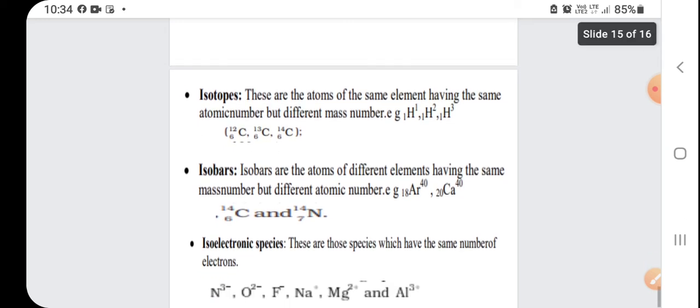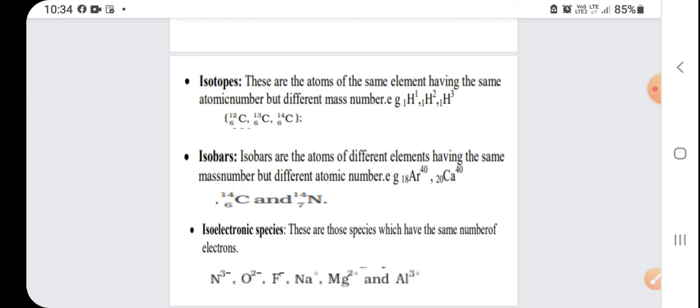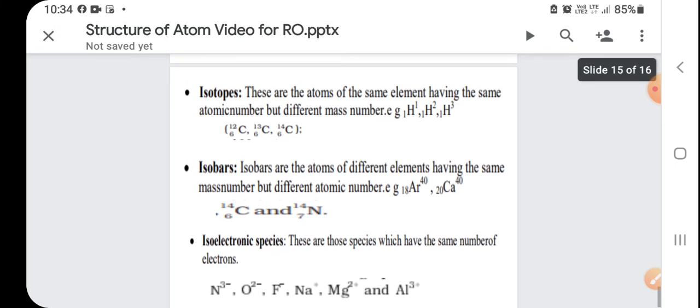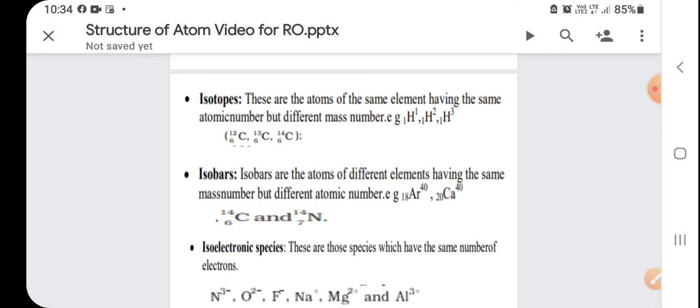Next are some terms you should know: isotopes, isobars and isoelectronic species. First, isotopes. These are atoms of the same element having the same atomic number but differing in mass number. For example, there are three isotopes of hydrogen.